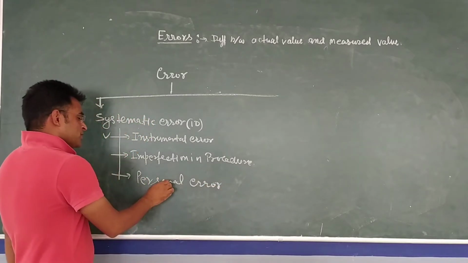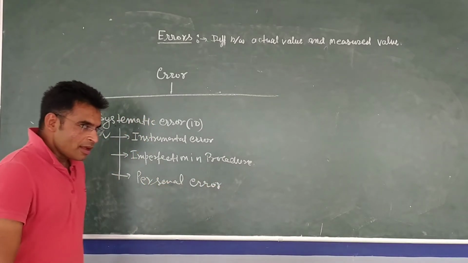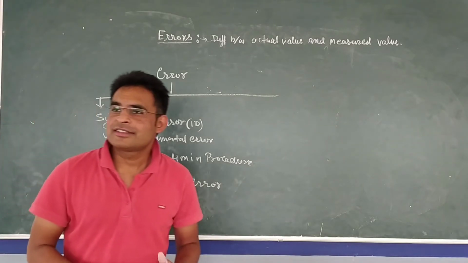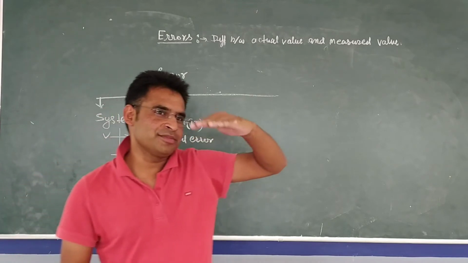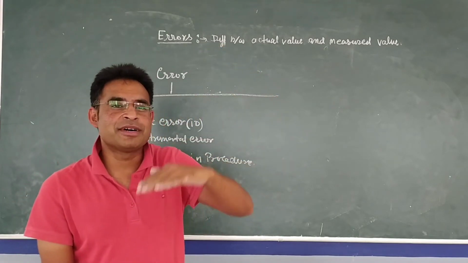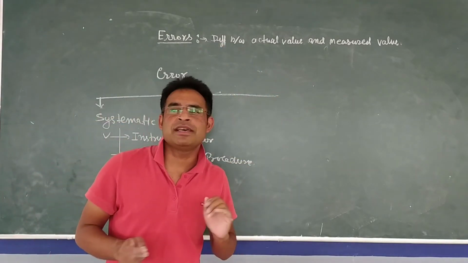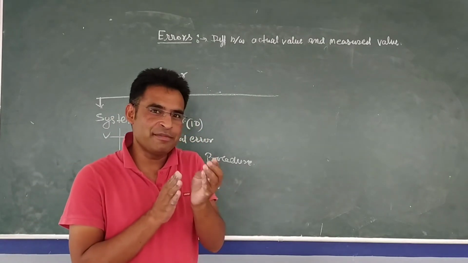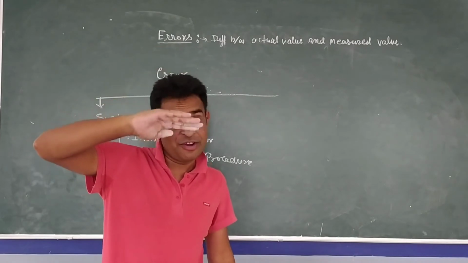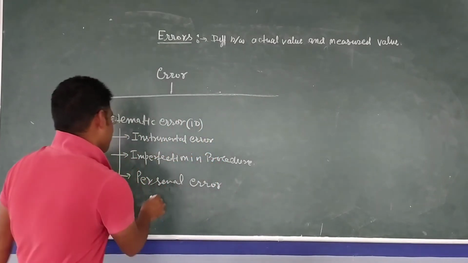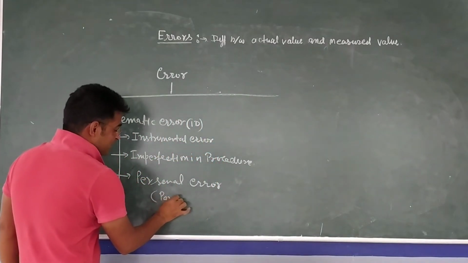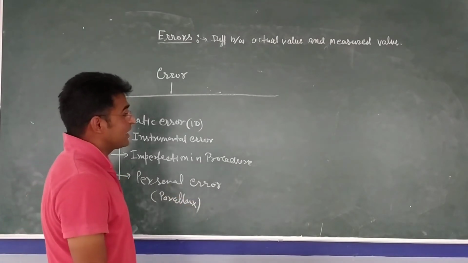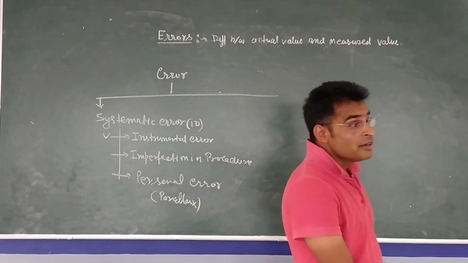Personal error, what happened? It's about habit. If somebody has a habit to see something from a height or some other habit, just like parallax. Parallax is the best example of personal error. If somebody has a habit to see something from height, they will always get parallax. So that error is called personal error. Basically, it's a habit of a human being. Because of that, there will be error. So that error is called personal error.